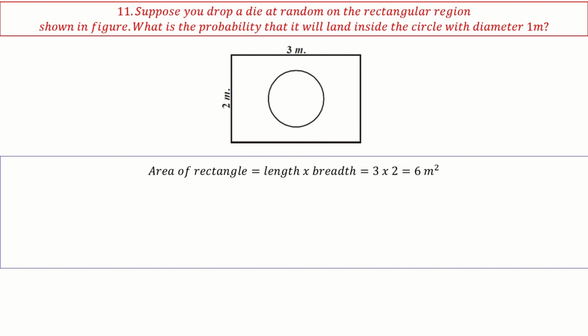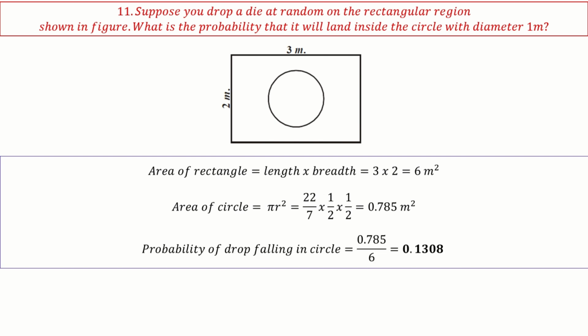So the area of the rectangle is 3 into 2, which is 6 meter square. Area of the circle is pi r square, which is 22 by 7 into half. 1 is the diameter, so half is the radius, half meter, which is 0.785. Okay, so the probability of the drop falling on the circle is 0.785 by 6, which is around 0.1308. Okay, this is the probability. Next.